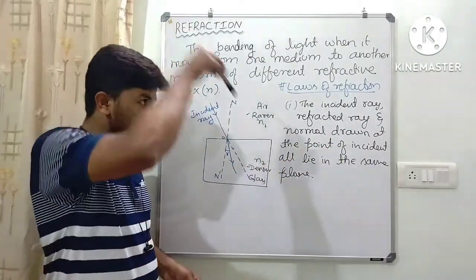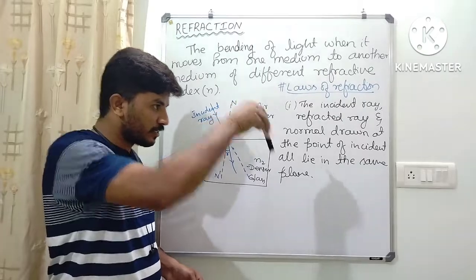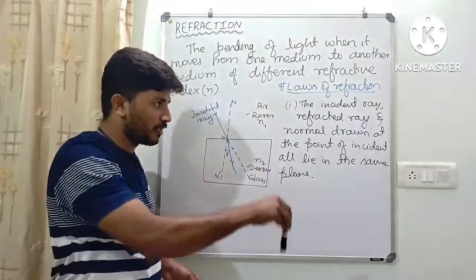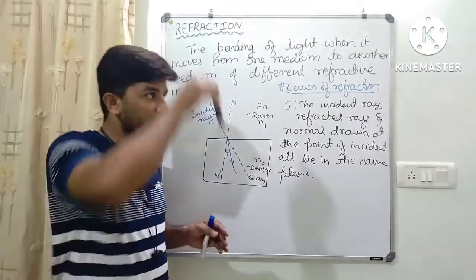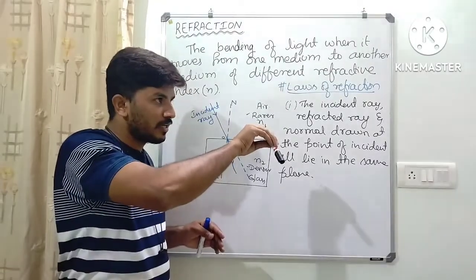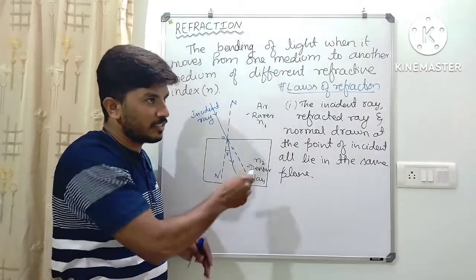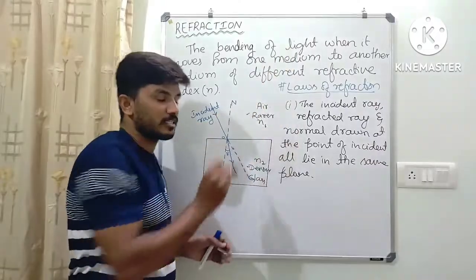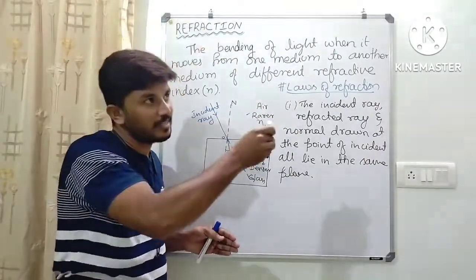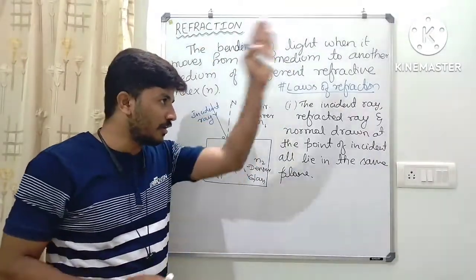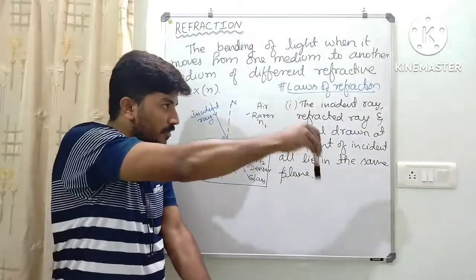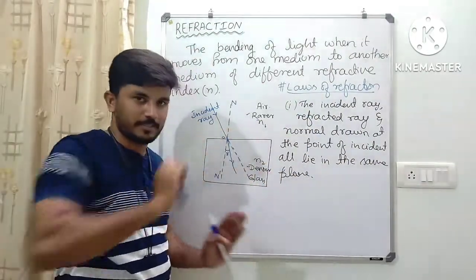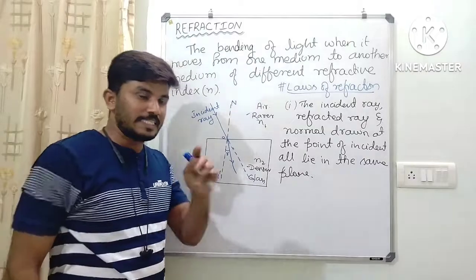Means incident ray in this direction, refracted ray in this direction, normal in this direction. You can't expect incident ray in this direction, refracted ray in this direction, or in this direction, or in this direction, and normal in this direction. No, they all lie in the same plane. Normal, incident, refracted. Okay. Second law.